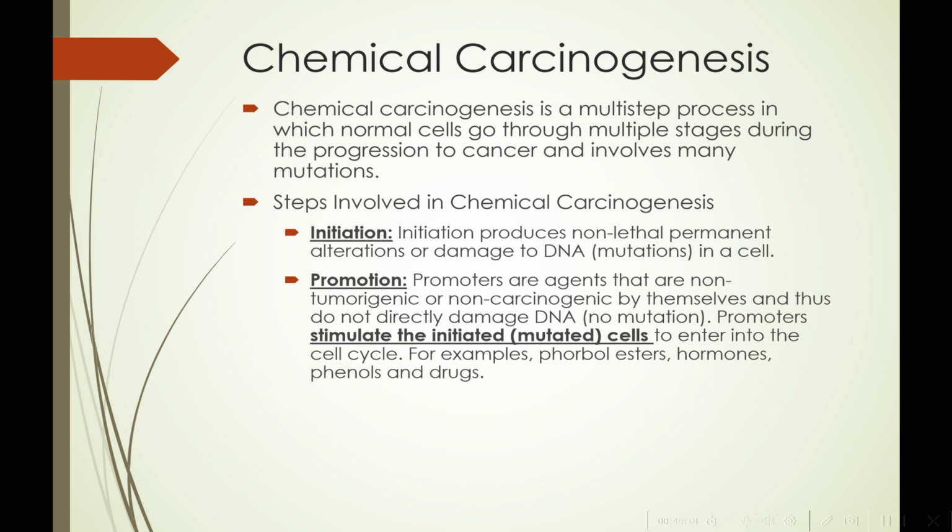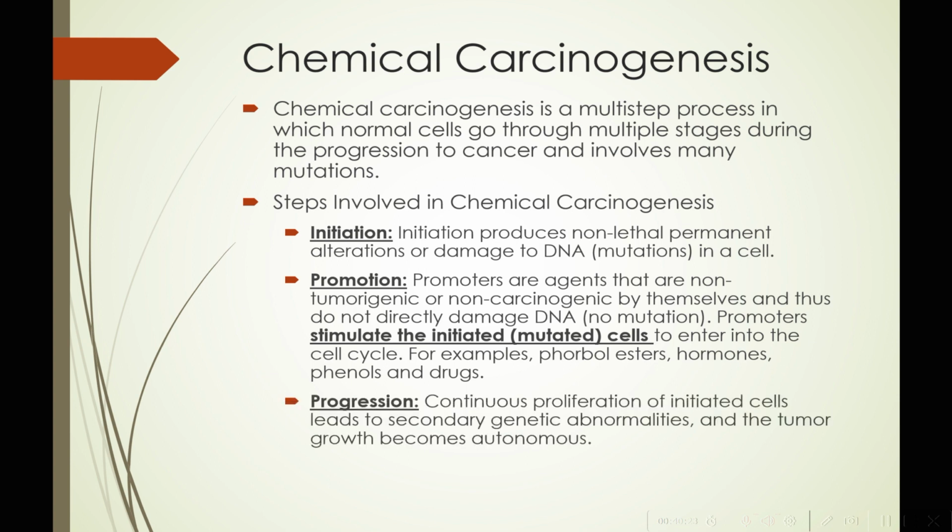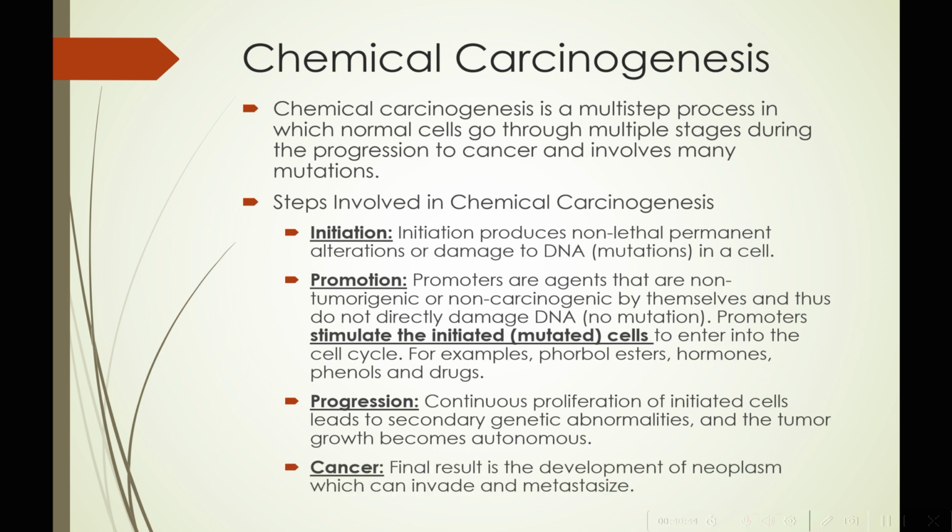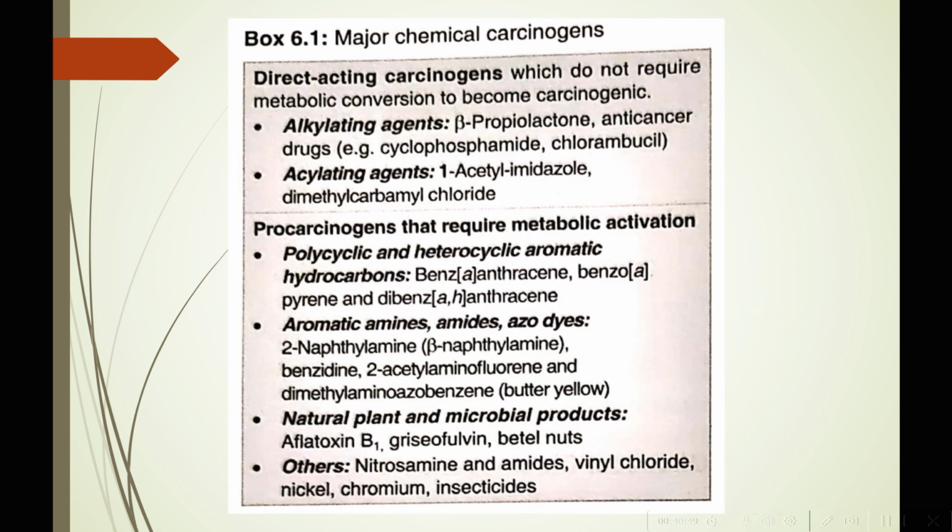Promoters stimulate the initiated cell to enter into the cell cycle, and then there is progression. Continuous proliferation of these initiated cells leads to secondary genetic abnormalities within this tumor cell, and the tumor growth becomes autonomous. That means now it can continue in an uncoordinated and excessive manner even after cessation of the stimuli that evoke the change. Finally, the final result is development of neoplasm, which can invade and metastasize. These are the major chemical carcinogens which you will simply have to memorize.